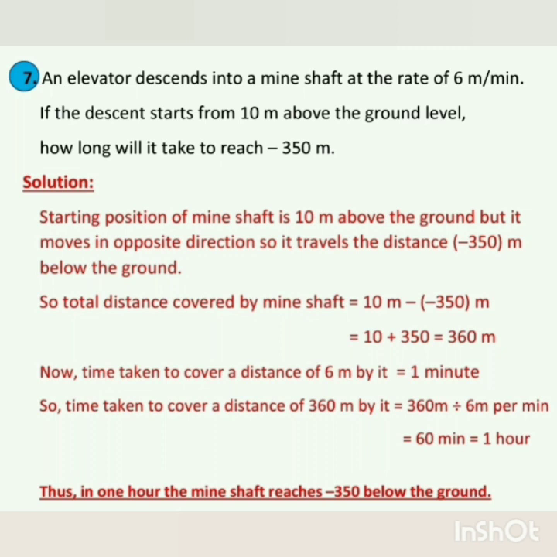So the time taken to cover a distance of 360 meters by it is equal to 360 meters divided by 6 meters per minute, which is equal to 60 minutes. That is 1 hour. Thus, in 1 hour, the mine shaft reaches minus 350 meters below the ground. Correct? Very good.